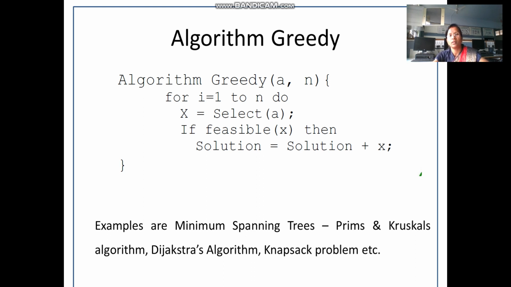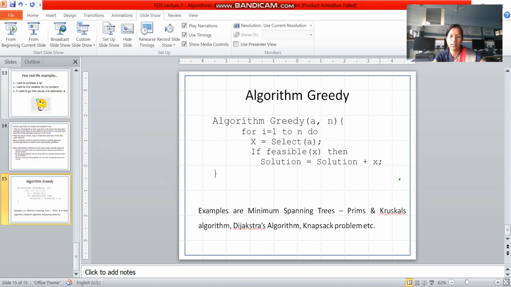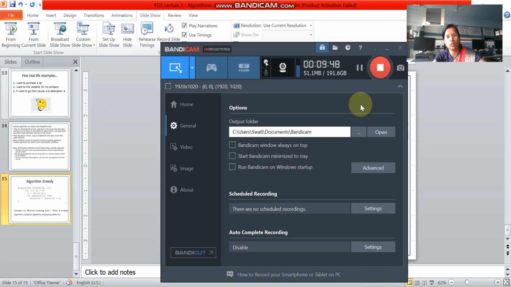And greedy algorithms always say that if we want to find a feasible solution, that too by satisfying a particular constraint, then we must go for the greedy approach. So they always guarantee an optimized solution which is also feasible. So that's all about greedy algorithmic strategies. In your syllabus, only these two strategies are discussed, that is divide and conquer and greedy strategy. Thank you.